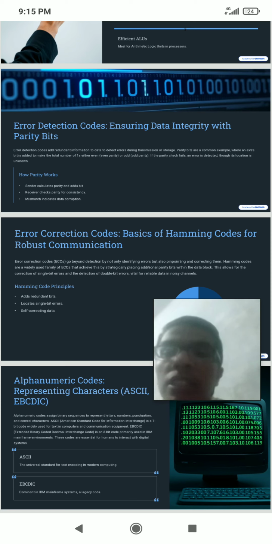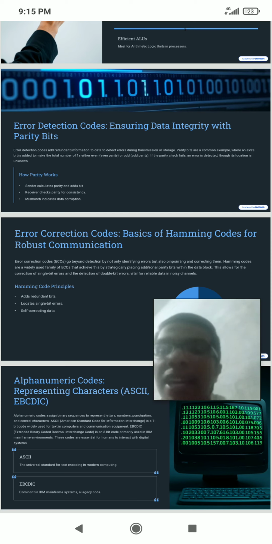Formula for detection and correction of error: 2 power k is greater than or equal to m plus k plus 1, where k represents the number of bits added to the given message, and m represents the number of bits of the message.